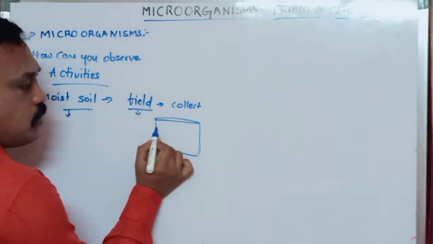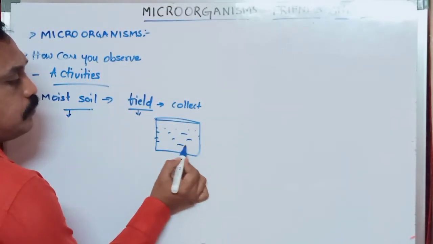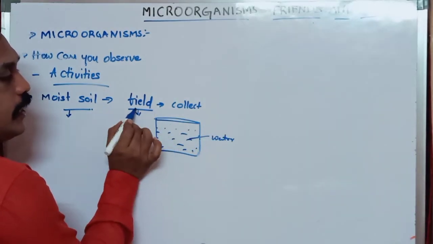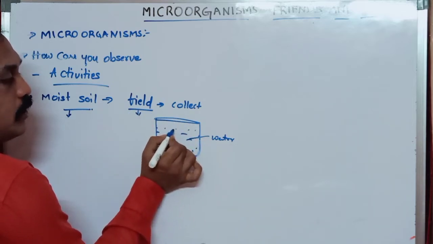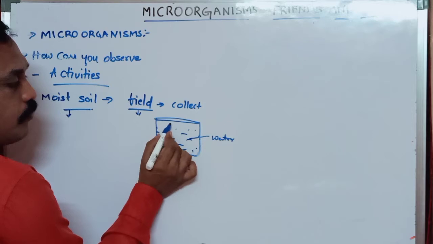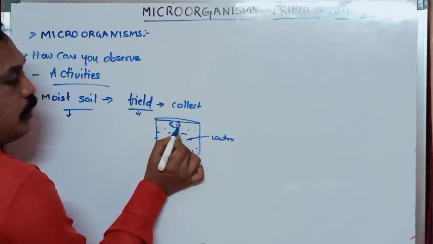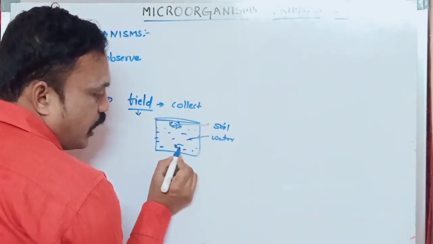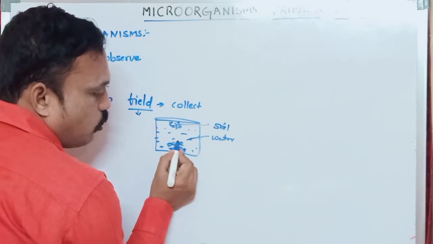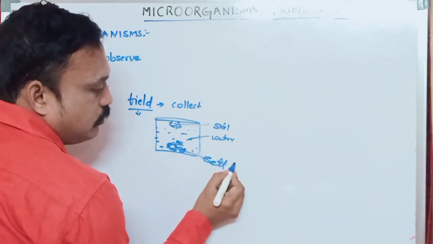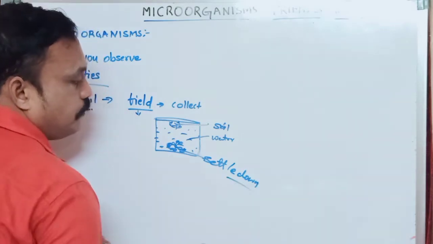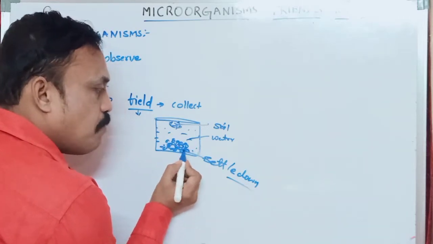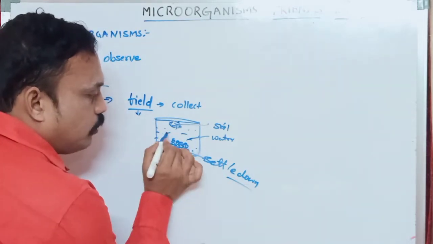In that beaker, pour some water. Whatever soil you collected from the agriculture field, add that into the water. After a few minutes, what will happen? The soil particles settle down, and we observe the soil particles at the bottom. The water we took is changing color.